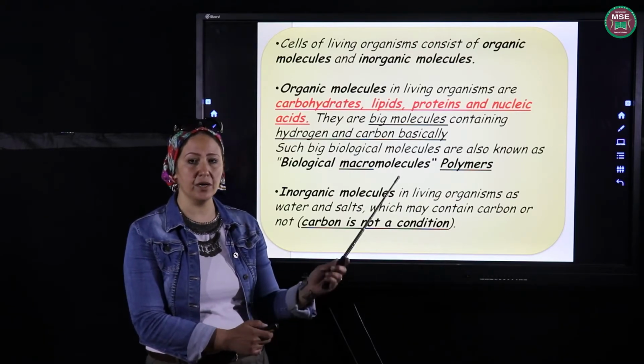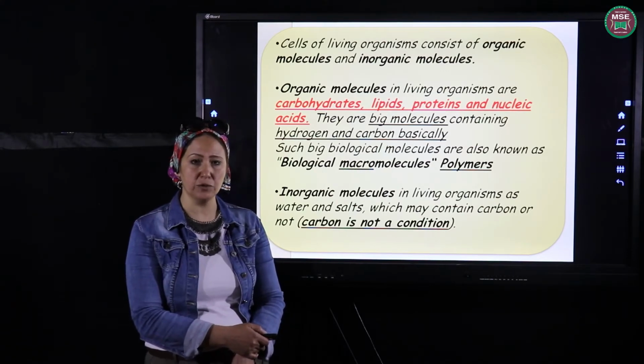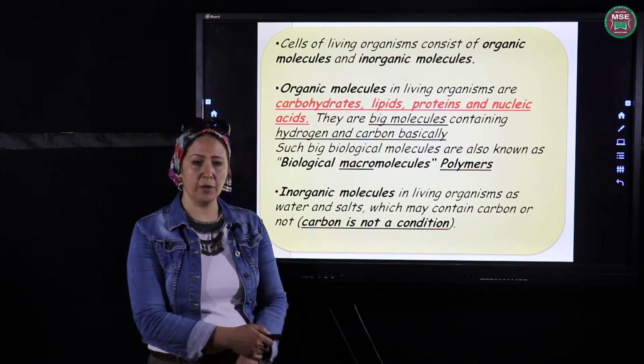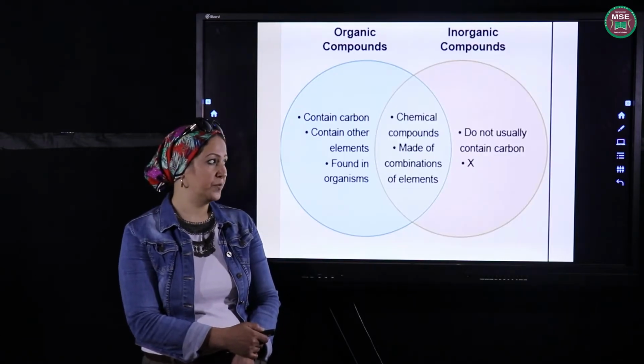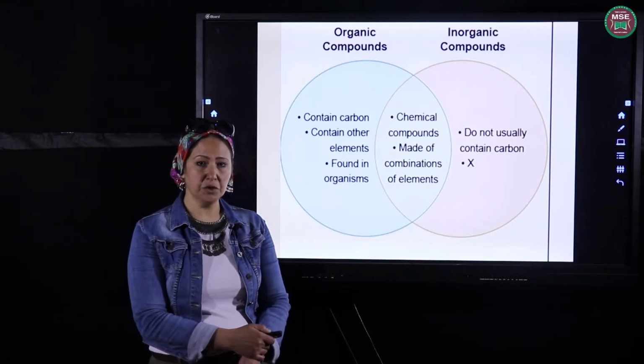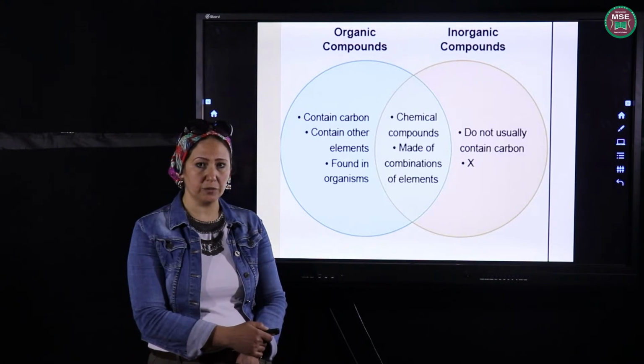For examples of organic compounds, we are going to talk about four types. They are carbohydrates, lipids, proteins, and the nucleic acids. This figure shows the differences and the similarities between organic and inorganic compounds.